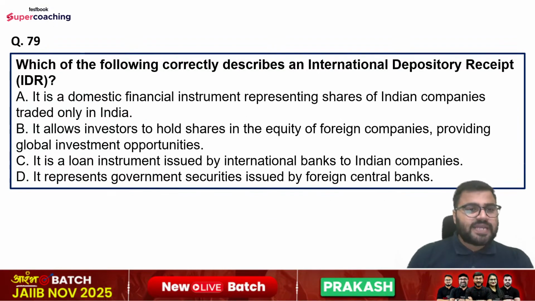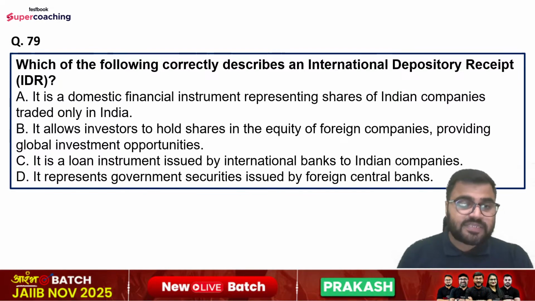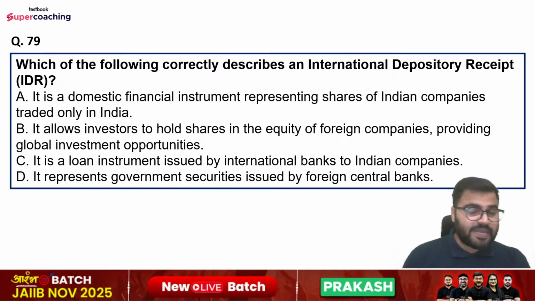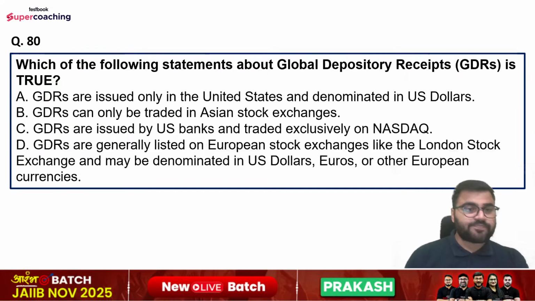Question number 79. Which of the following correctly describes an international depository receipt? Options are, it is a domestic financial instrument representing shares of Indian companies traded only in India. Option number B is, it allows investors to hold shares in the equity of foreign companies providing global investment opportunities. It is a loan instrument issued by international banks to Indian companies, or it represents government securities issued by foreign central banks. So right answer is option number B.